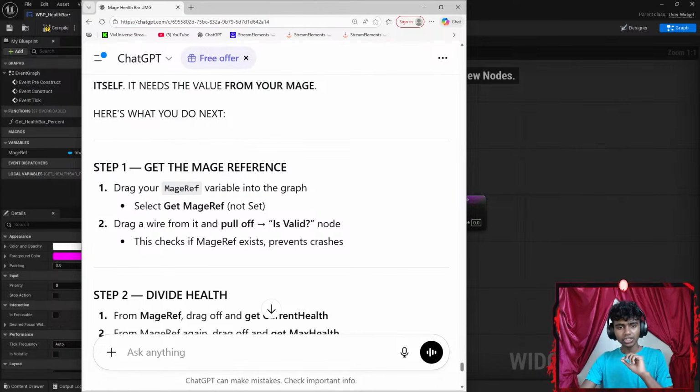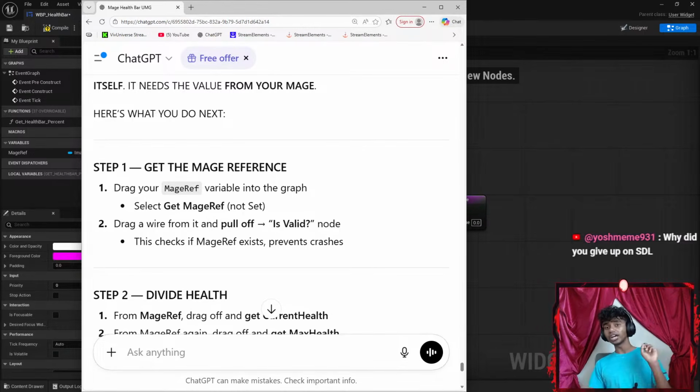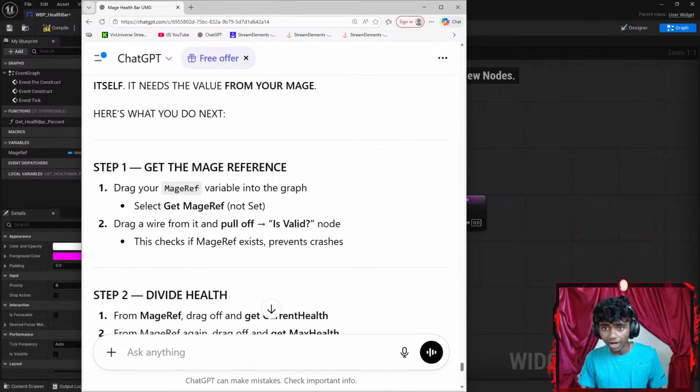That said, why did you give up on SDL? Honestly, I didn't give up on SDL. I graduated from SDL because I never intended to stick with it. It's not really good for that type of stuff. It is really good when it comes to actually learning. I felt like I understood the functions. I was just creating a lot of mini games and projects. I got pretty bored of that, so I wanted to learn something more challenging. So I moved on to Unreal Engine. I feel Unreal Engine is going to be much more useful because I will be using Python and C++ in the same project in the upcoming streams.